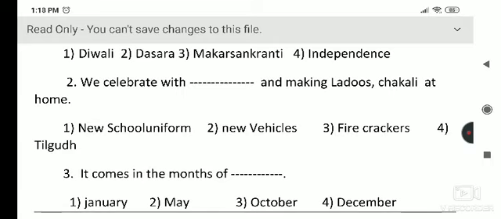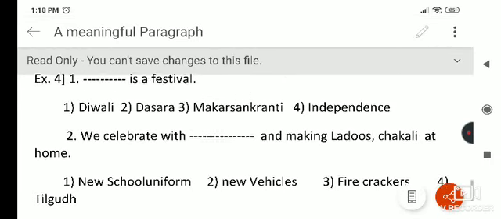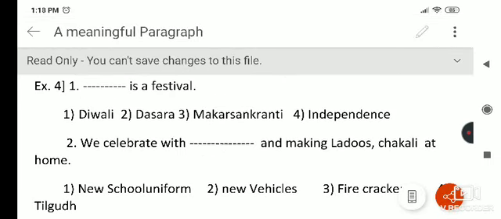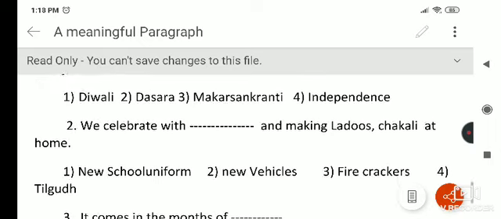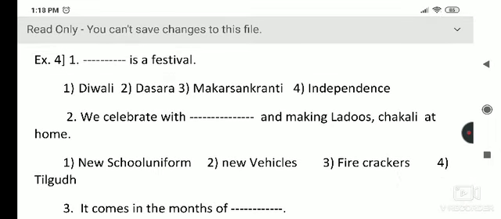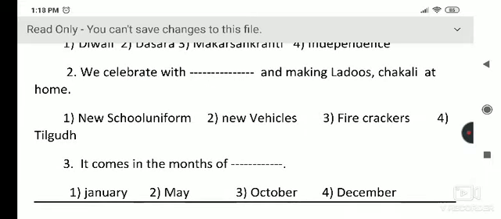So Diwali is the correct option, which comes in the month of October. Thus we make a meaningful paragraph: Diwali is a festival, we celebrate with firecrackers and make laddus, and it comes in the month of October.